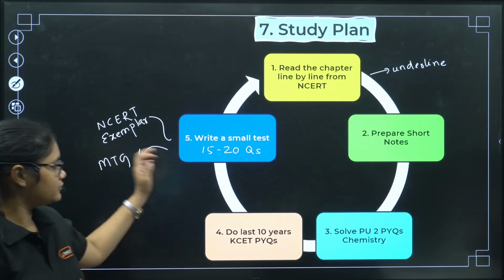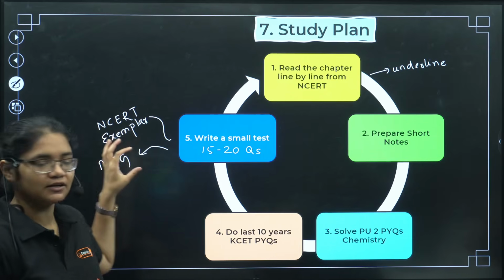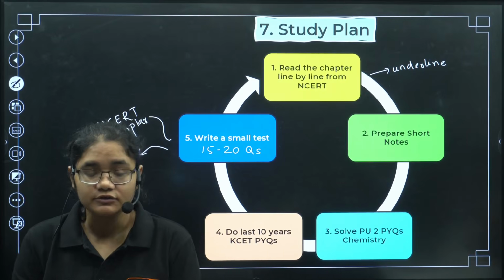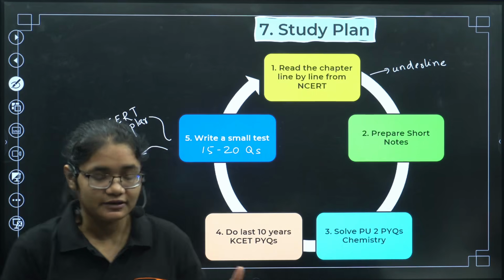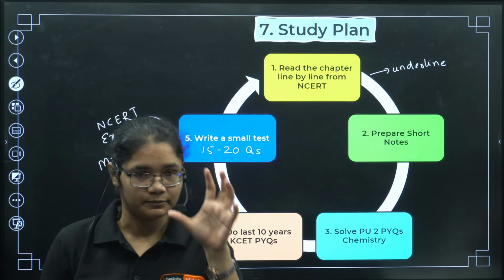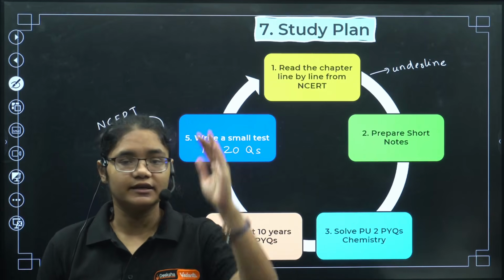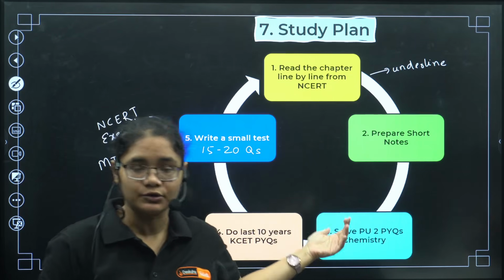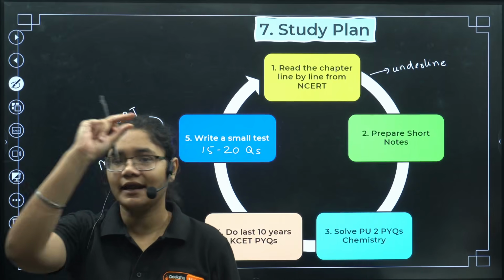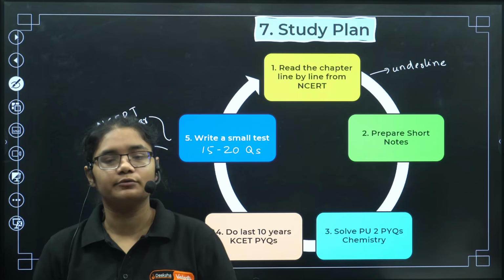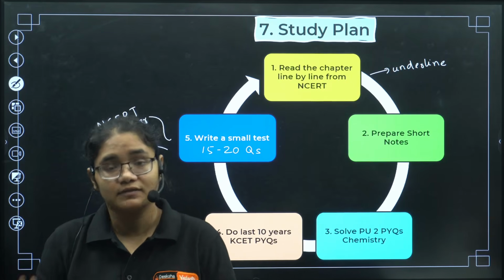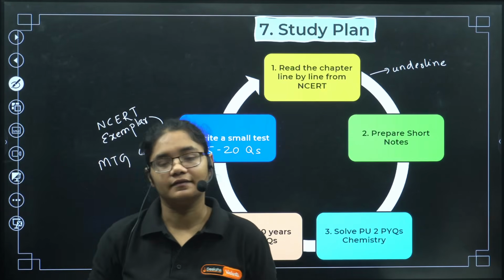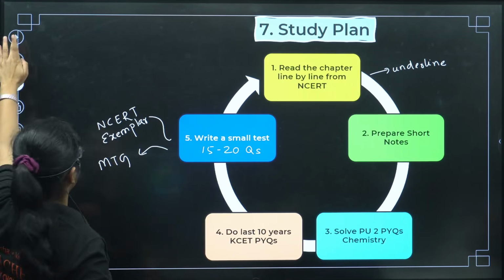When you solve these previous year questions and write this test, there may be some questions which you are not able to get correct. I told you that for every subject, physical, inorganic and organic chemistry, there will be an error register. The first thing in the register should be chapter wise notes. After that, whichever questions you got wrong, write them down under the heading wrong questions, and solve some more questions. Note down whichever questions are getting wrong, are doubtful or difficult. This will be very, very important when you do revision at the end. That is how you have to maintain it.